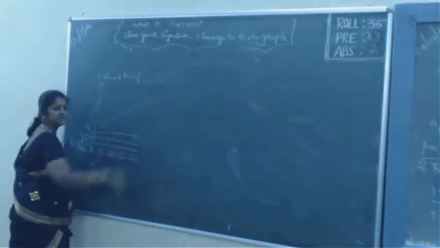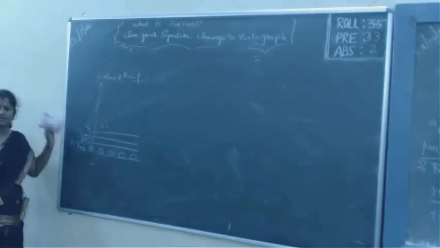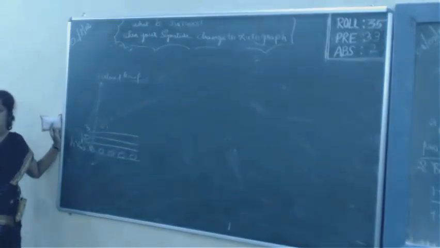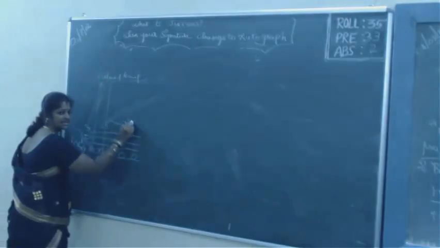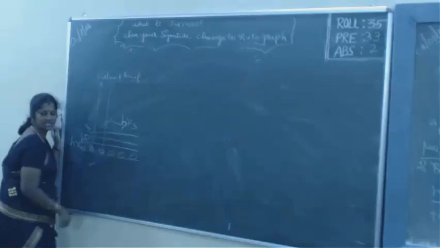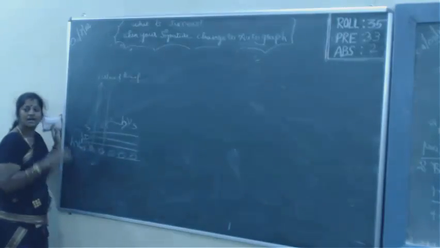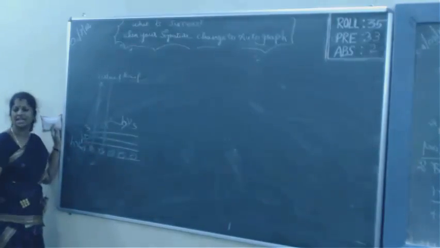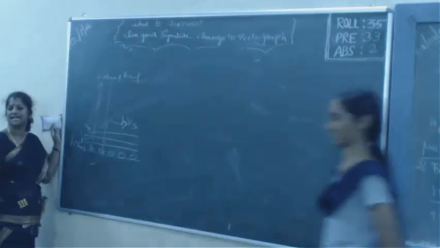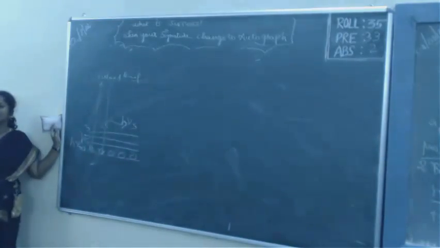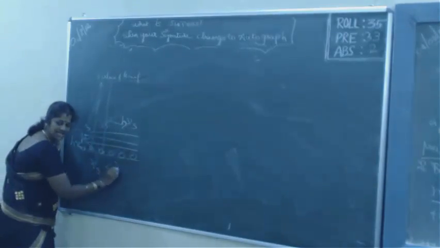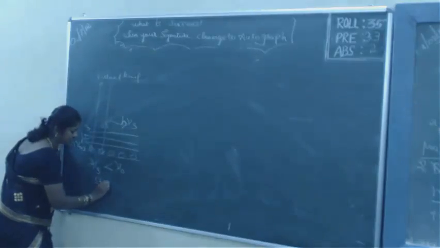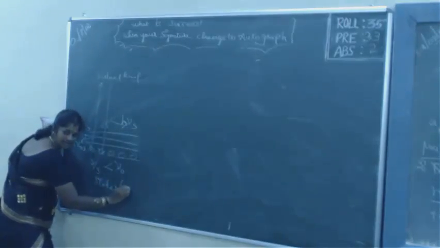Am I right? Virtual means false, so it is not permanent. It goes to the virtual level and again comes down, giving out radiation. The scattered energy is less than the incident energy. If the scattered energy is less than the incident energy, the scattered frequency is less than the incident frequency. It forms a Stokes line.